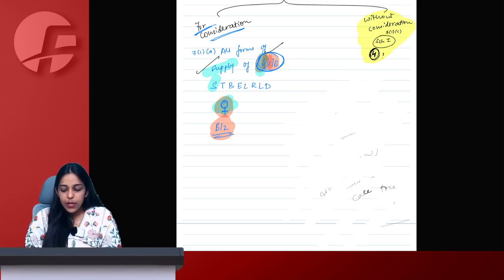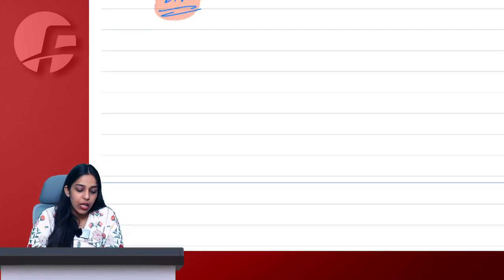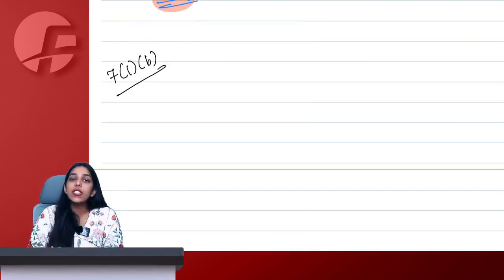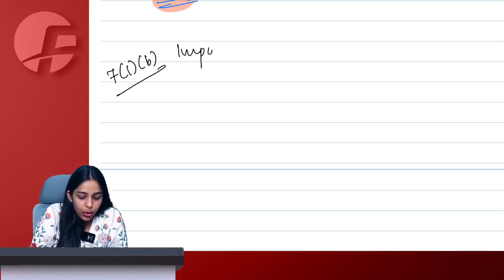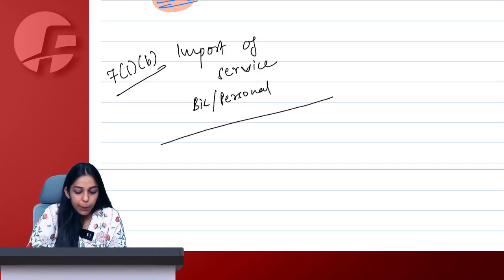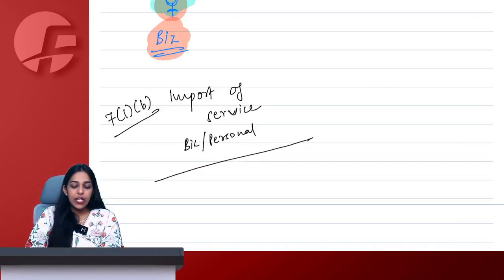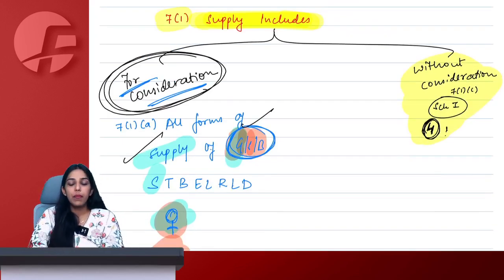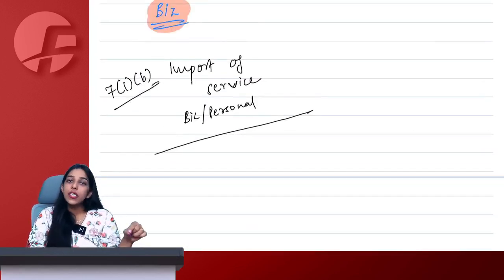Okay, this was about section 7.1a. Now moving on to section 7.1b. Section 7.1b says import of service for business purpose or personal purpose. Both are covered here, which means if I am importing a service for consideration, the purpose doesn't matter.